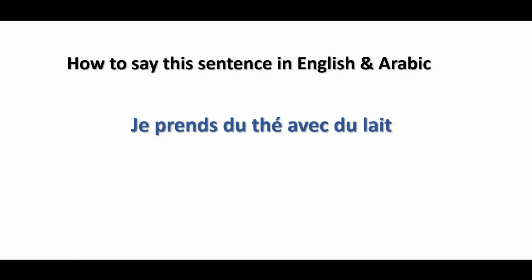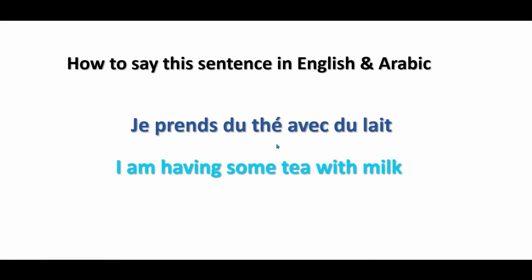Next example. Je prends du thé avec du lait. We used here two partitive articles, guys. Combination of de plus le. Le thé and le lait. Both of them are masculine nouns. Like I'm saying, I'm having some tea with some milk. أنا أشرب الشاي بالحليب. Partitive articles, guys, give information about some amount or some particular quantity of something, right?